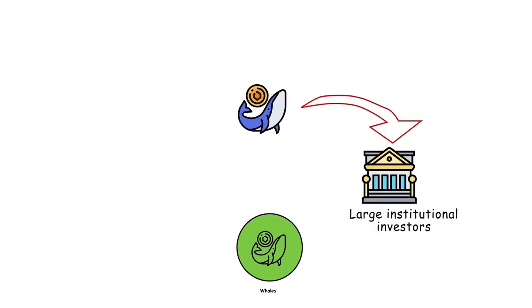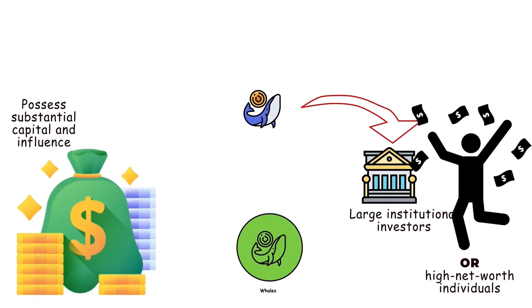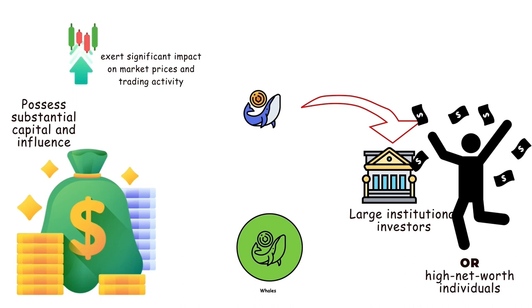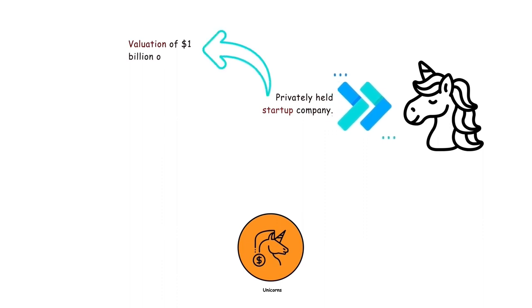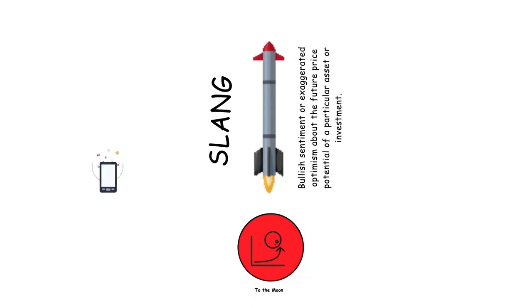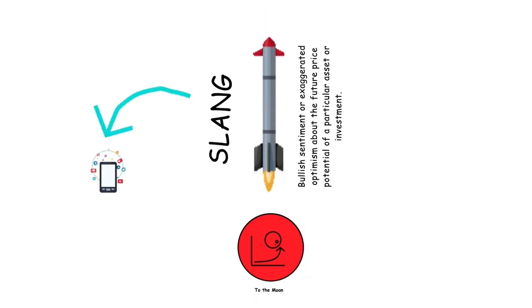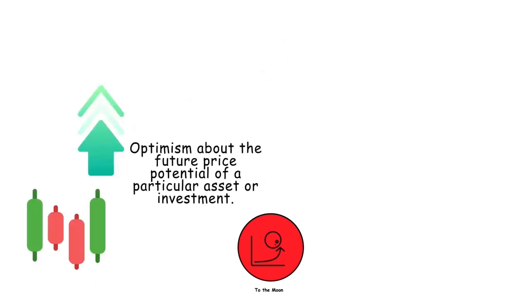Whales. In financial markets, whales refer to large institutional investors or high net worth individuals who possess substantial capital and influence, allowing them to exert significant impact on market prices and trading activity. Unicorns. In the financial and investment realm, unicorns refer to privately held startup companies with a valuation of $1 billion or more. To the moon. This is a slang term used in investment communities, particularly in online forums and social media, to express bullish sentiment or exaggerated optimism about the future price potential of a particular asset or investment.